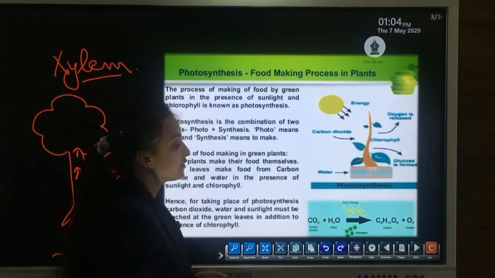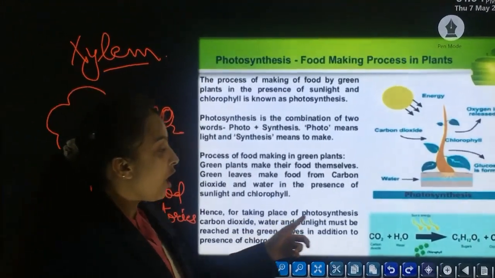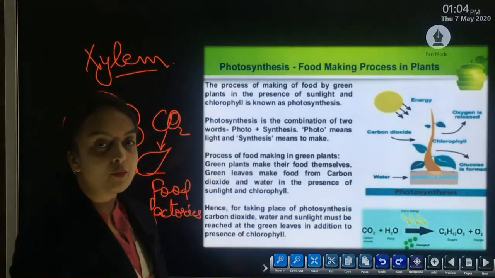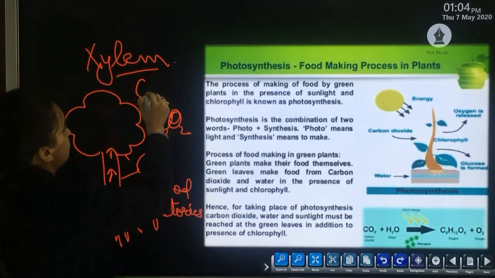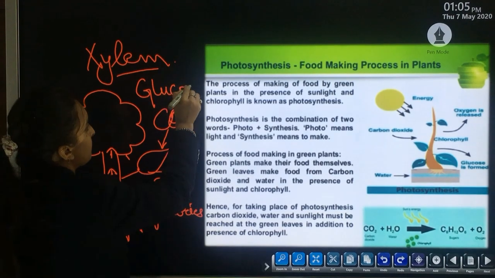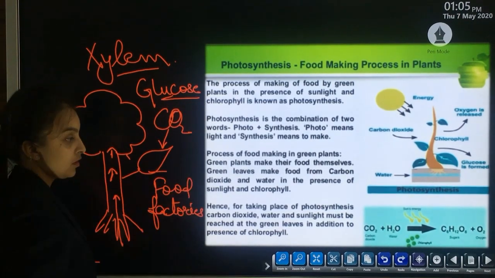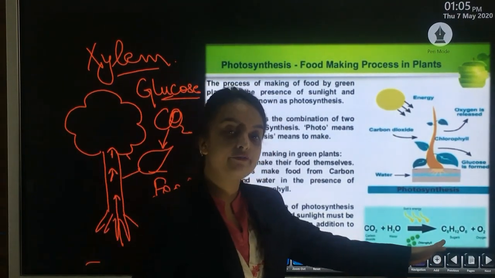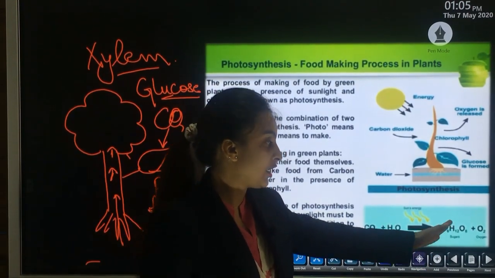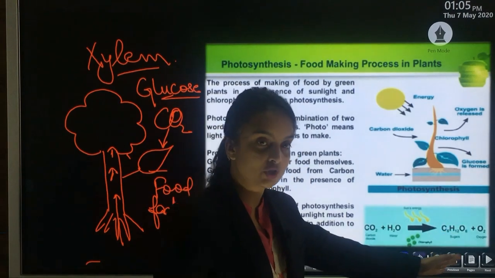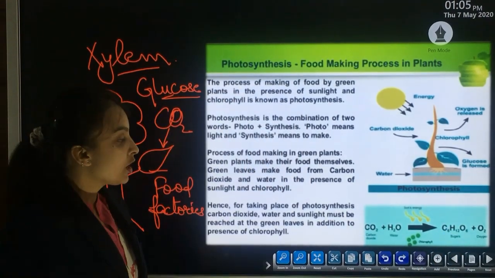And in the presence of sunlight and chlorophyll, food is formed in the form of a carbohydrate which is called glucose, and it results in the production of oxygen.